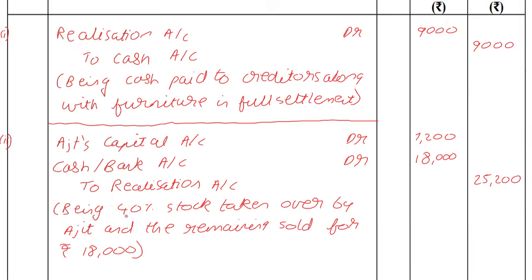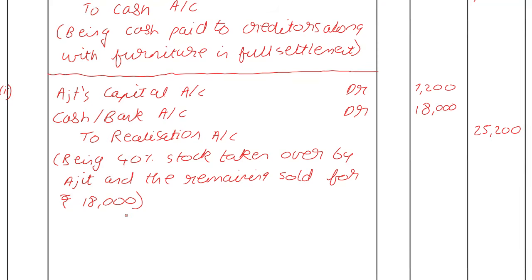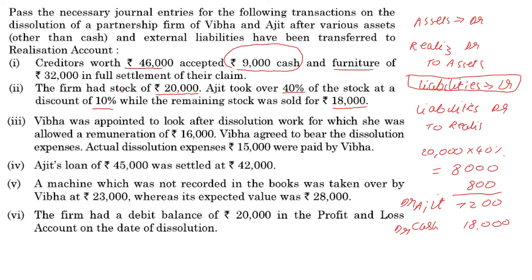The stock was put on the debit side of the realization account at full value, and then we're giving away a part of it to a partner at a discount. When we balance the realization account, automatically that profit or loss gets looked after. Okay, so we don't have to do a separate entry for it right now. Anyway, going back, we have Vibha was appointed to look after dissolution work for which she was allowed a remuneration of 16,000. Vibha agreed to bear the dissolution expenses.